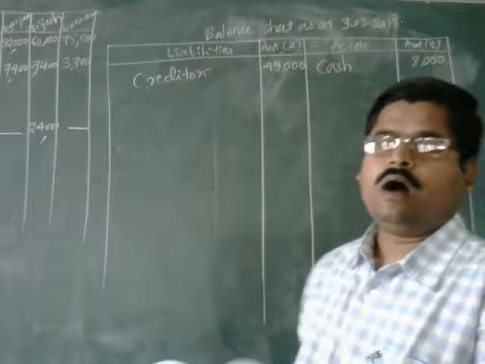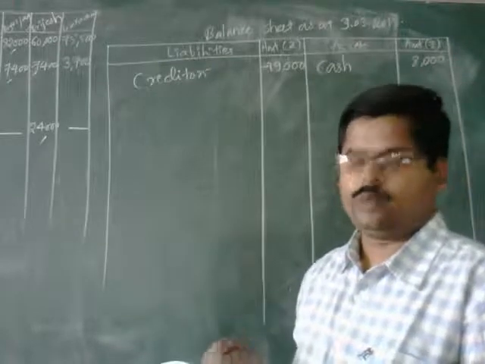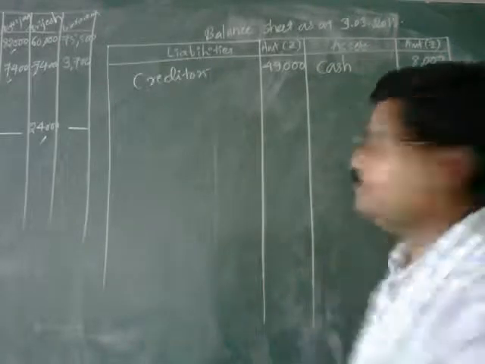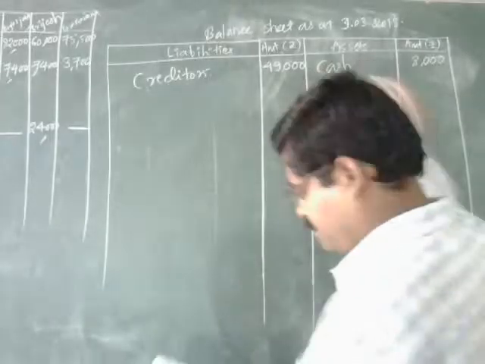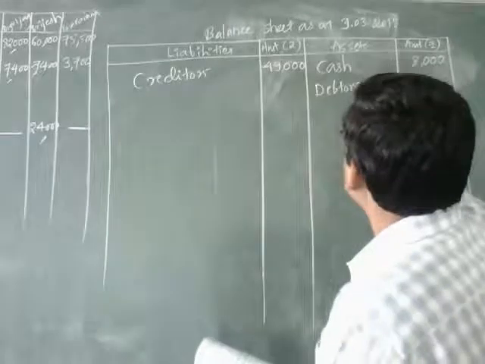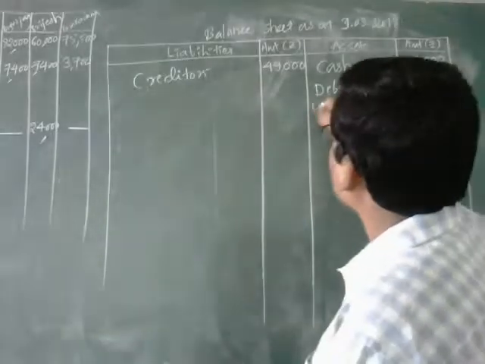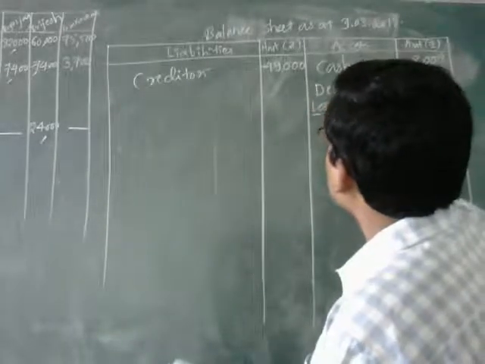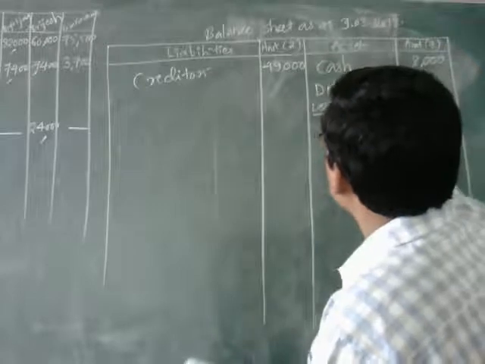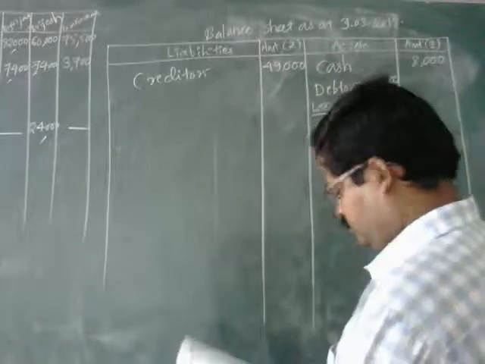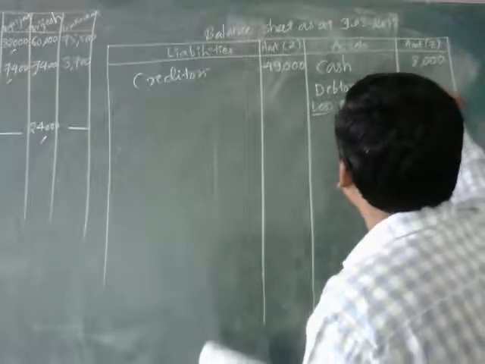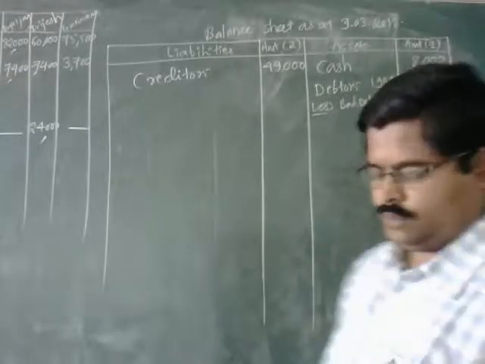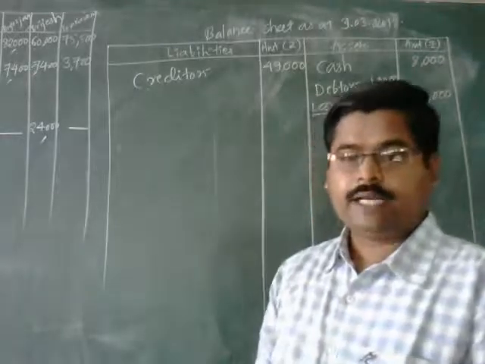Next, debtors. With respect to the debtors, bad debts have been written off. That is why out of the total debtors, the bad debts are going to be deducted. 17,000. Next will be stock.